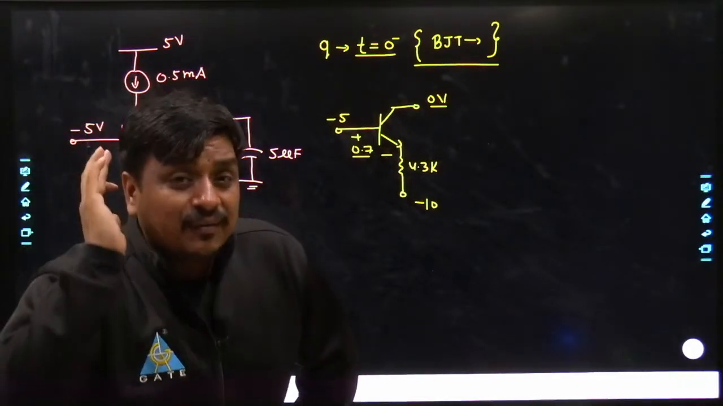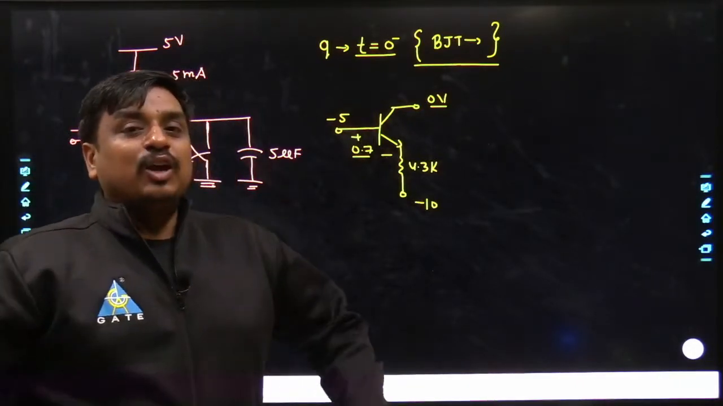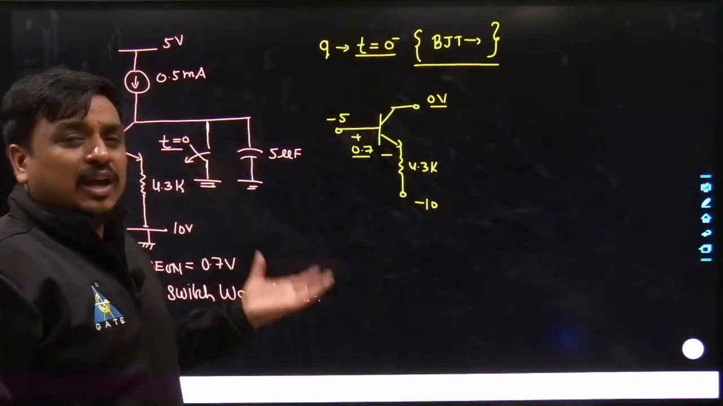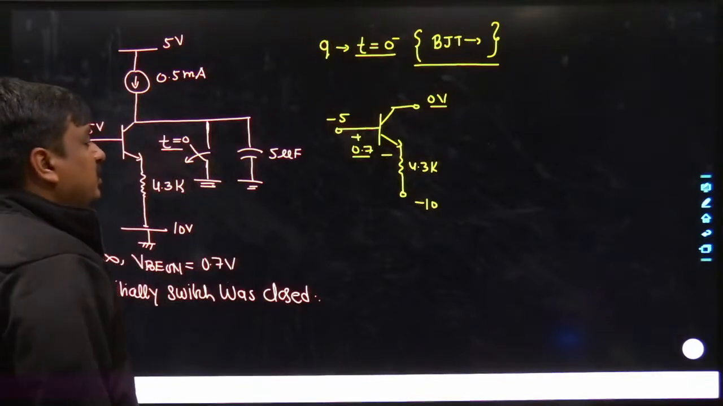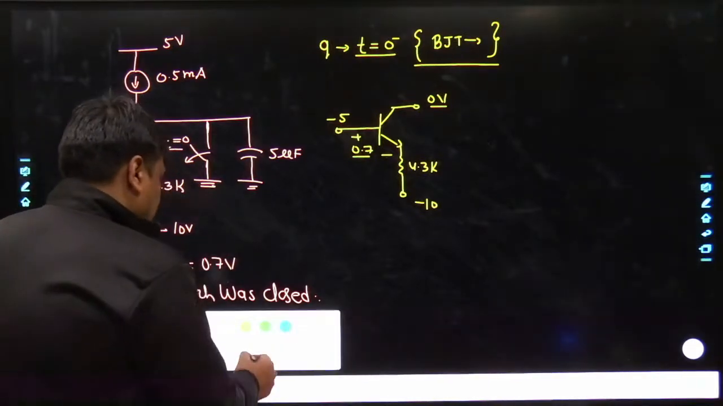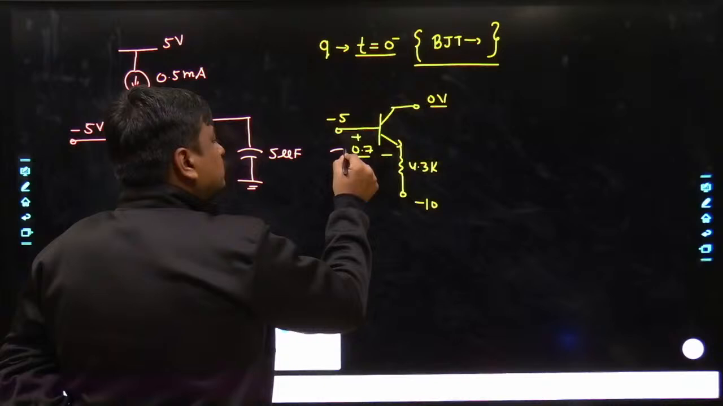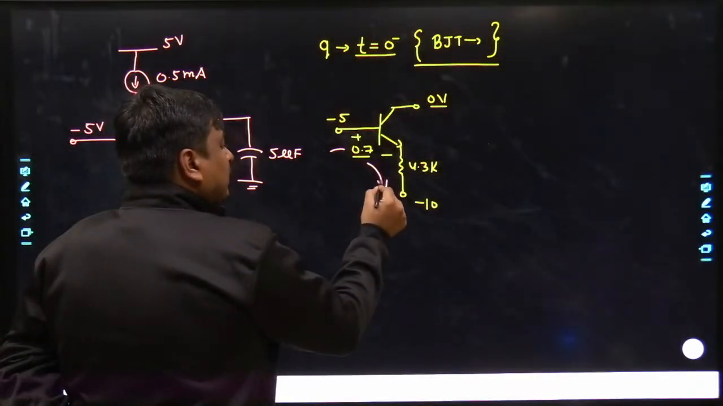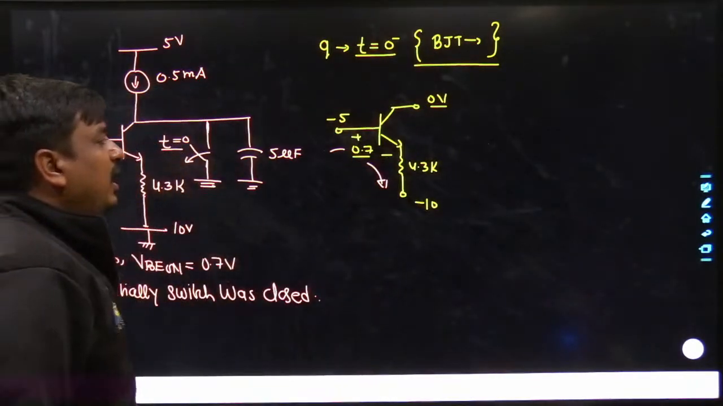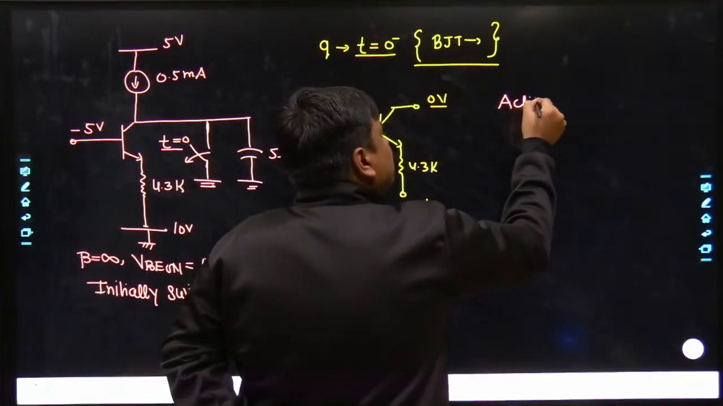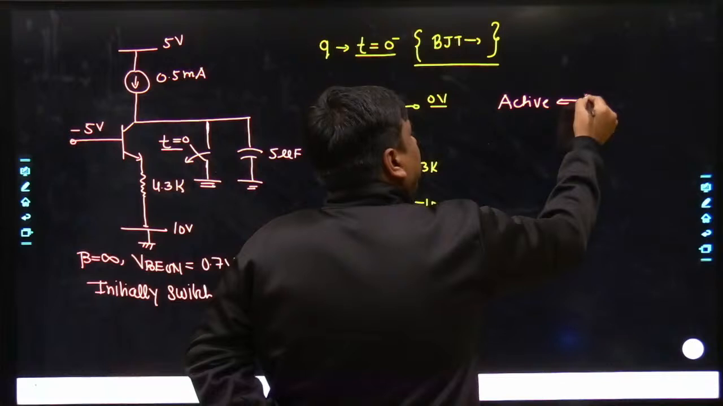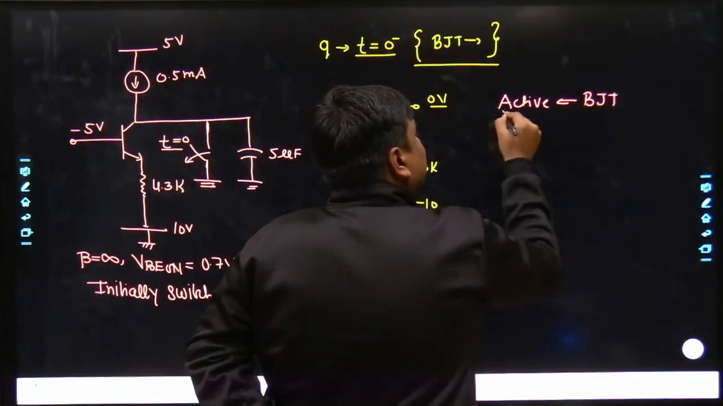So most of the students have taken that wording for granted: yes sir, it is in active region. But if that wording had not been given, what would be your assumption? You have to calculate the actual state of the BJT. How will you do that? Definitely you will apply KVL. At the very beginning you can assume the BJT is in active region, and at last you have to prove it really is in active region.